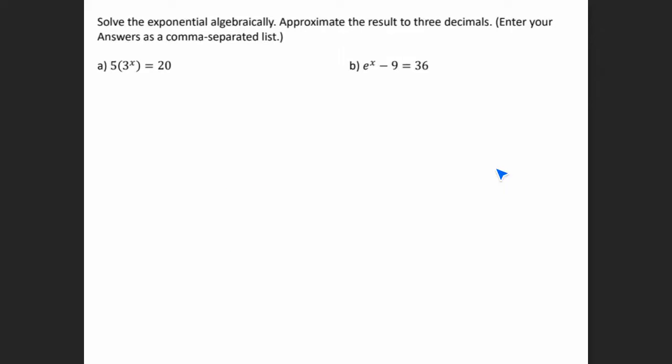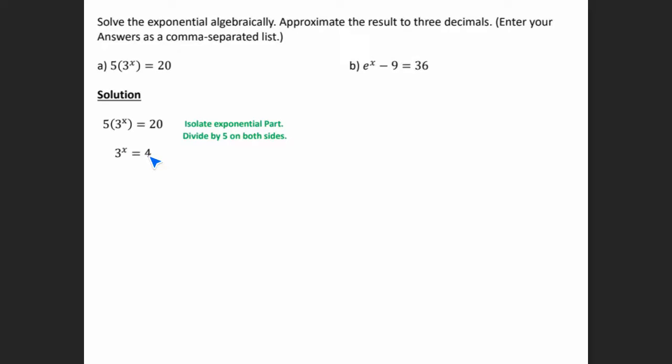Okay, so let's look at a couple more. So here, we still want to solve for x, but notice that x is an exponent. So in order for us to bring it down, this exponential part has to be by itself. So the 3 to the x has to be by itself. So to isolate it, we can get rid of the 5 by dividing by 5 on both sides. So if we do that, 5 divided by 5 over here on the left side is going to give us a 1, so we're left with 3 to the x. And 20 divided by 5 is going to give us a 4.